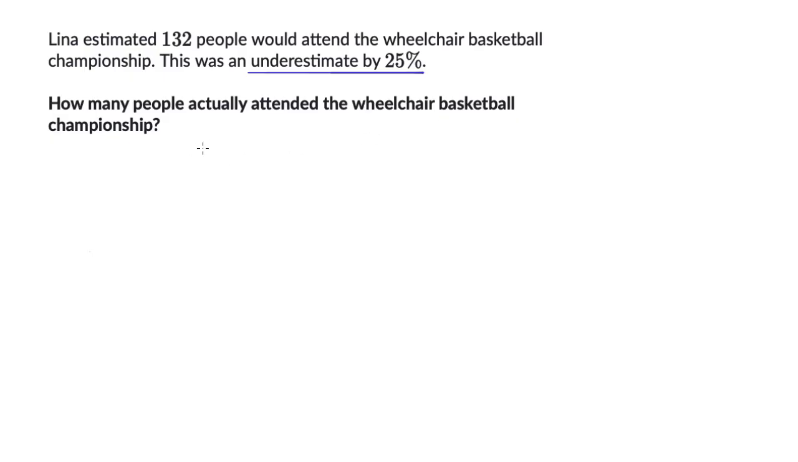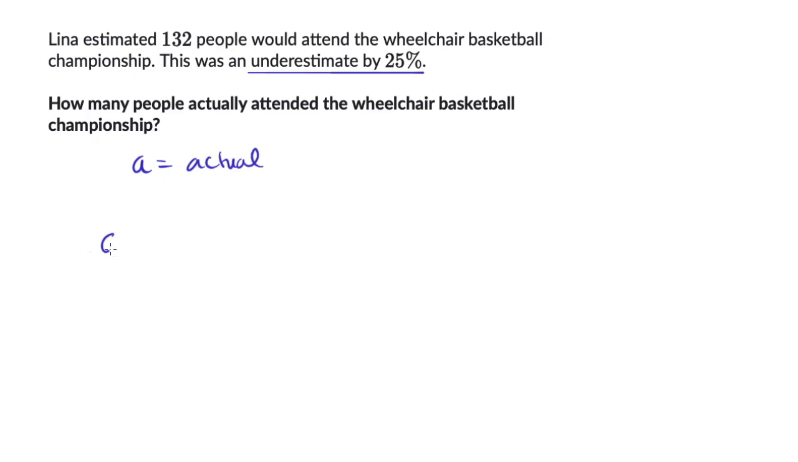All right. So the first thing, just to do a reality check, is we saw that the estimate is an underestimate by 25%. So the actual number is going to be more than that. And then the next thing to think about is, how is this percent error actually calculated? And we know it's an underestimate. So let's just say A is equal to the actual number that attended.